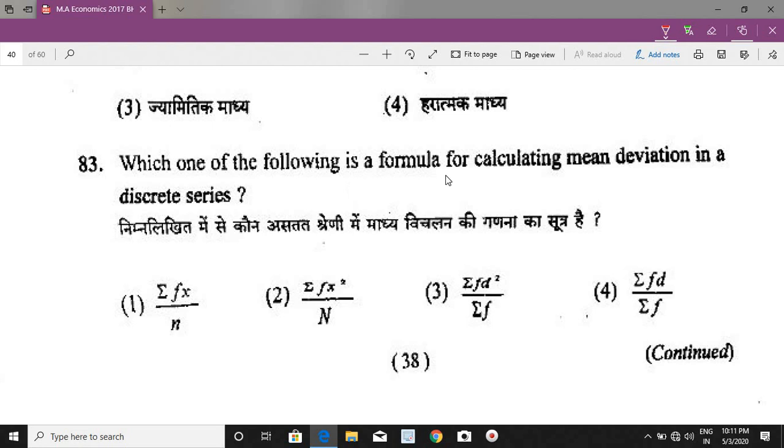Which one of the following is a formula for calculating mean deviation in a discrete series? If we have to find out mean deviation in a discrete series, which formula will be applied? So first we should know what is mean deviation. Mean deviation is the deviation taken from mean or median by ignoring negative sign, by taking all the deviations as positive. And the formula for mean deviation in discrete series will be summation fd upon summation f. Keep in your mind that in mean deviation we also treat negative deviations as positive deviations. So correct answer will be 4th.